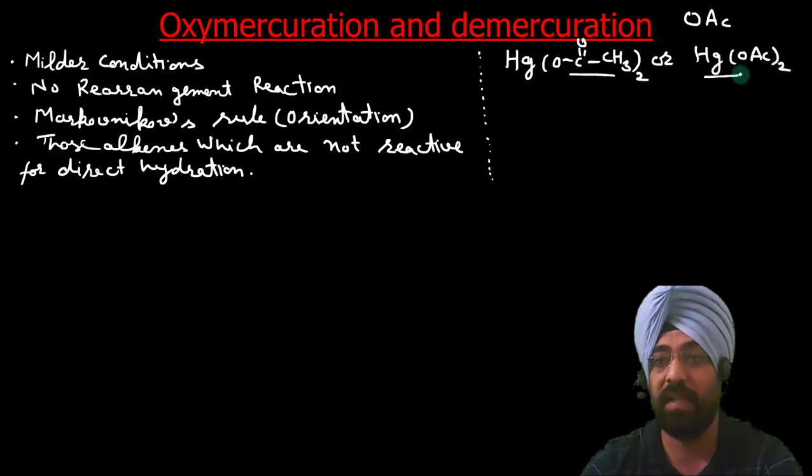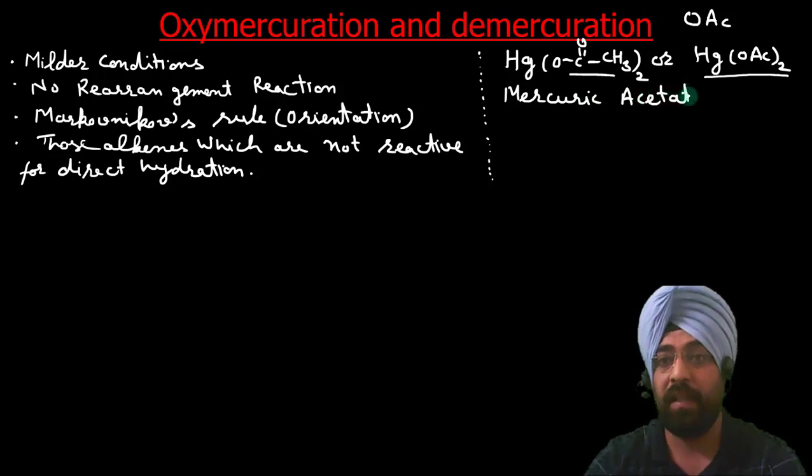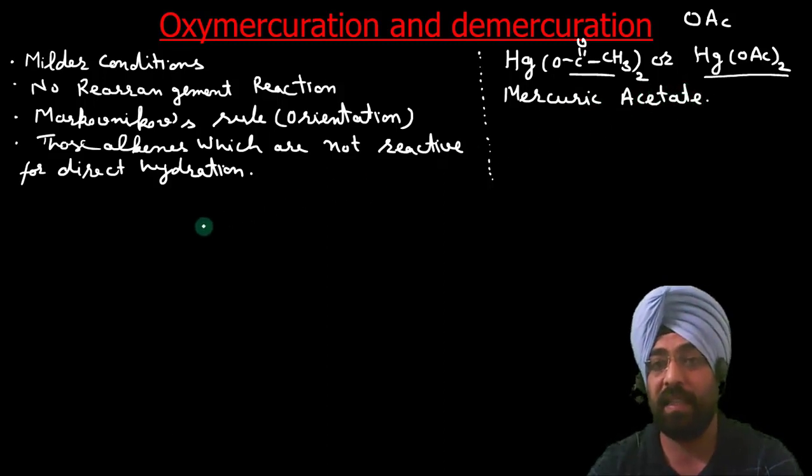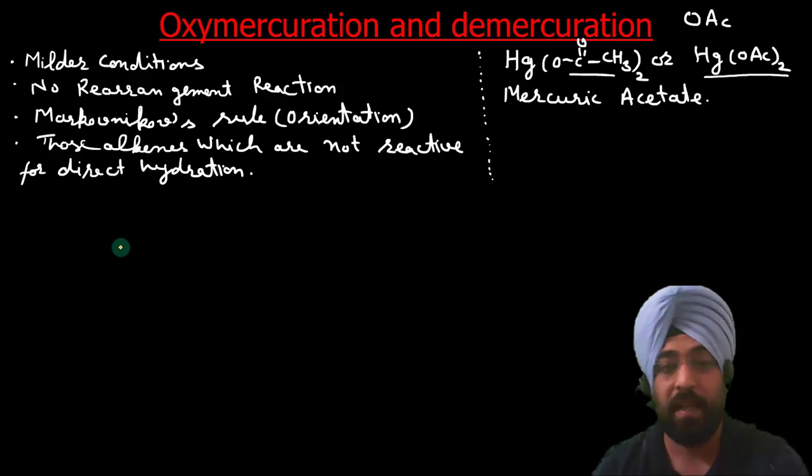This is the main reagent used in this reaction. The name of this reagent is mercuric acetate.